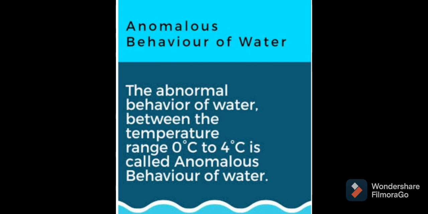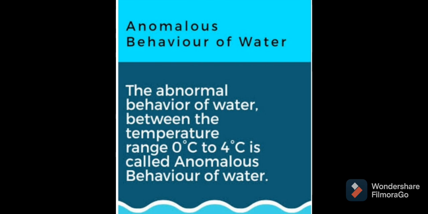Then after 4 degrees Celsius, what happens? Below 4 degrees Celsius it starts expanding instead of contracting, and its volume increases and density decreases till the temperature reaches 0 degrees Celsius.